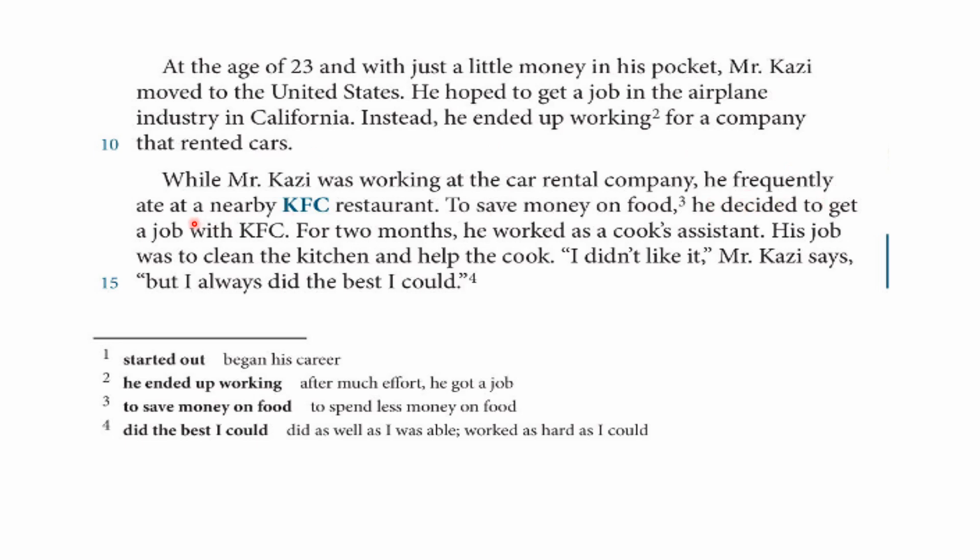He frequently ate at a nearby KFC restaurant. He, Mr. Kazi, frequently. Frequently is a frequency adverb, which means for many times, to do a thing for many times. Ate, the past of eat, a nearby, close KFC restaurant. To save money on food, not to waste money on food. To save is the opposite of waste. Money on food. The word food is a noun, as you know.